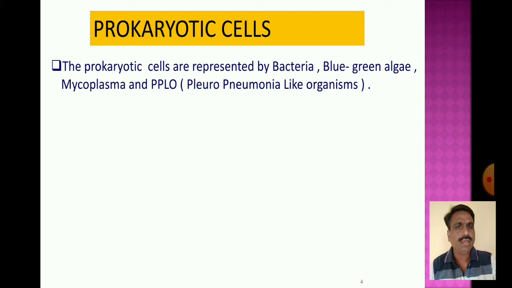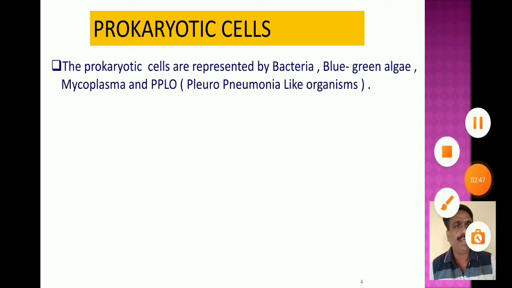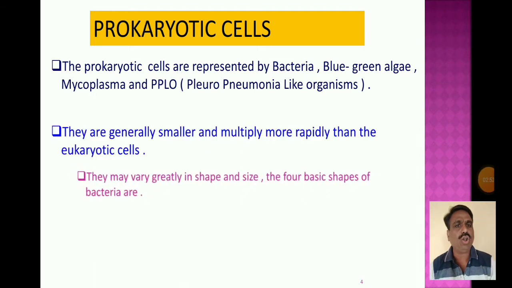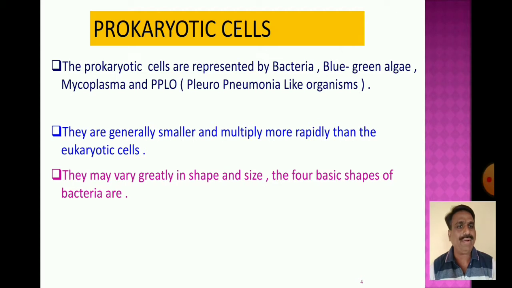They are generally smaller and multiply more rapidly than the eukaryotic cell. As compared to the eukaryotic cell, prokaryotic cells are generally smaller, but multiply rapidly.